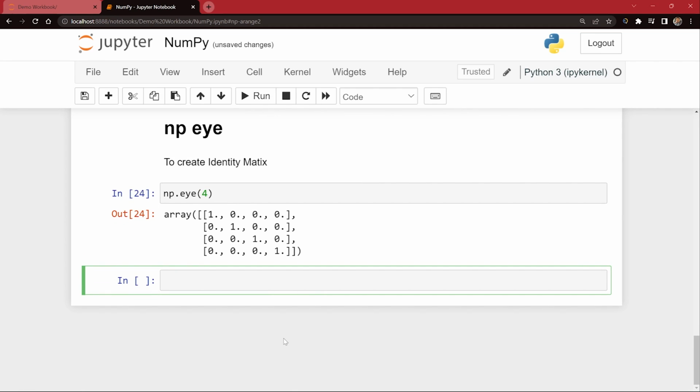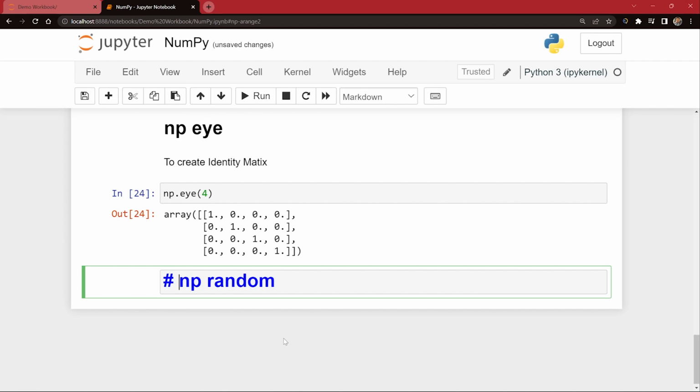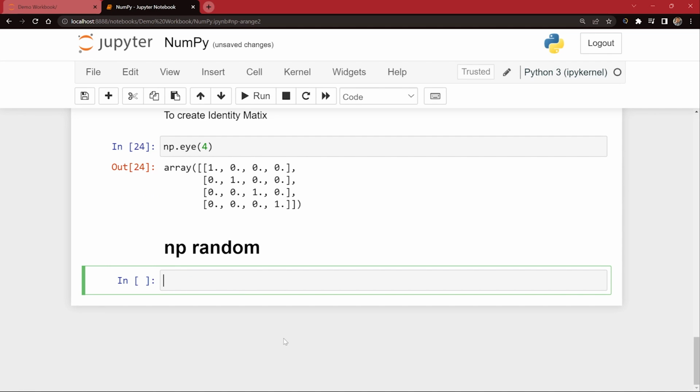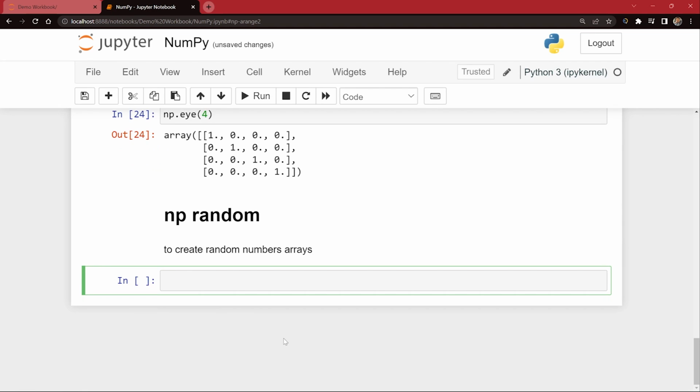Next, we are going to learn about a very important function in NumPy, and that is random. So I'm just going to make it a markdown and say np random. Here I'm going to create some random numbers. If I want to generate some random number arrays, okay, how do we do that?